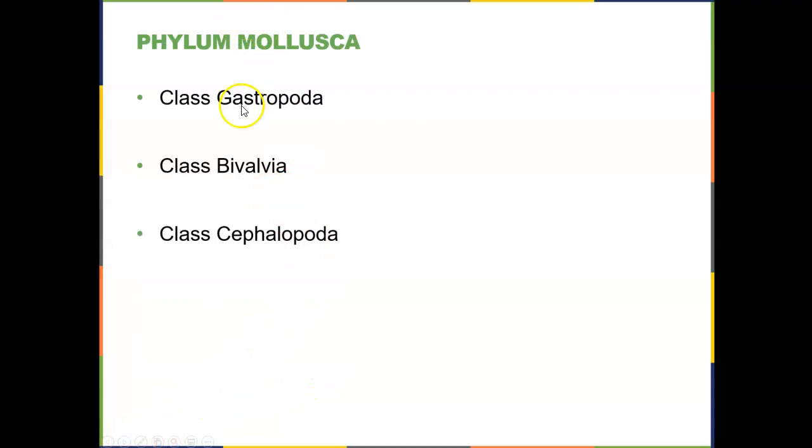So there are 3 classes, and I would like you to know these classes. Remember, kingdom, phylum, class. 3 classes within Mollusca. We have Gastropoda, Bivalvia, and Cephalopoda. So those are the 3 subdivisions of phylum Mollusca.